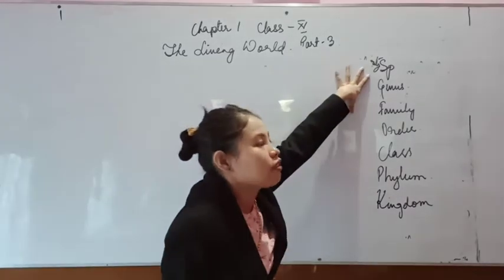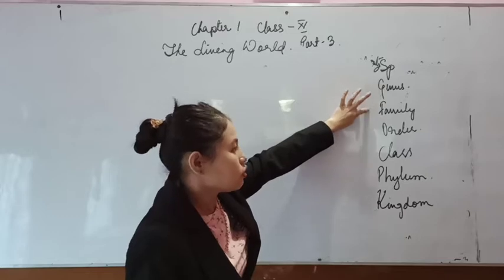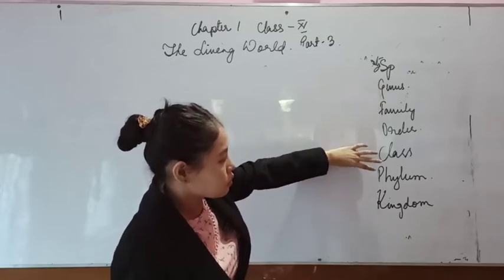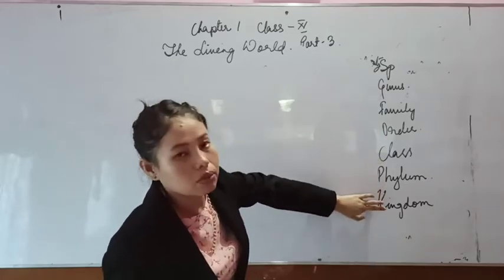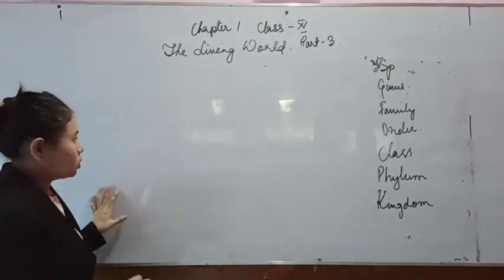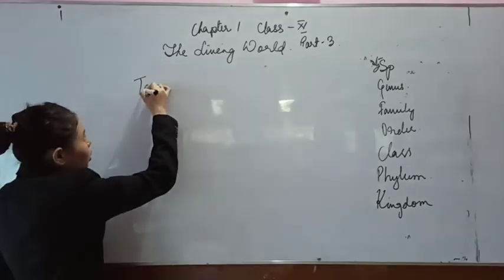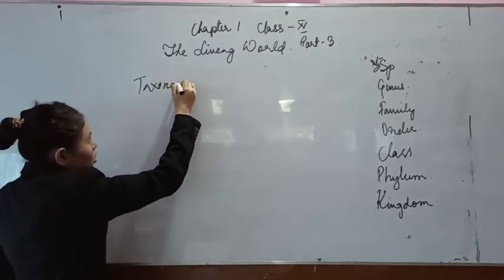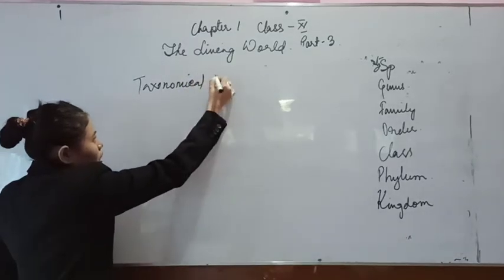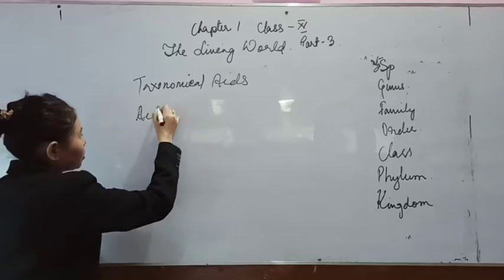All the species will have more similarity among themselves than genus, family, order, class, phylum, and kingdom, and so on. So this is about the taxonomical hierarchy. Next topic is taxonomical aids. When I say aids, aids means help.